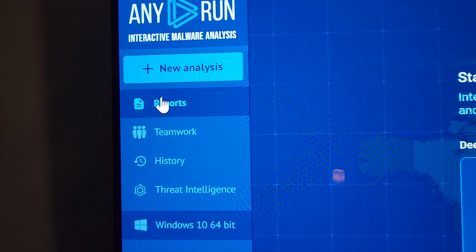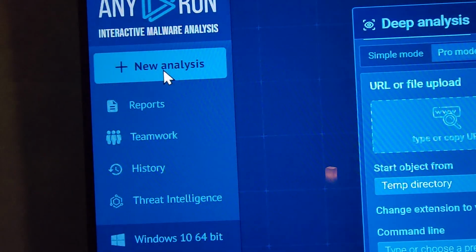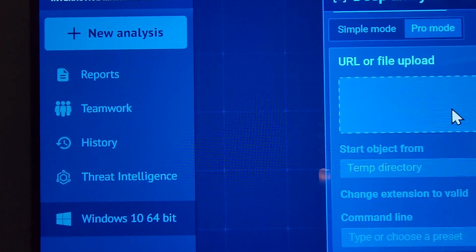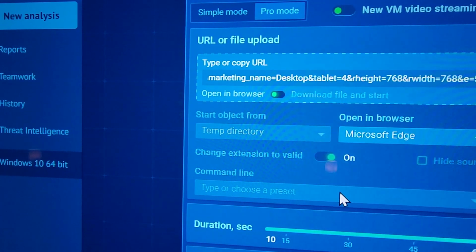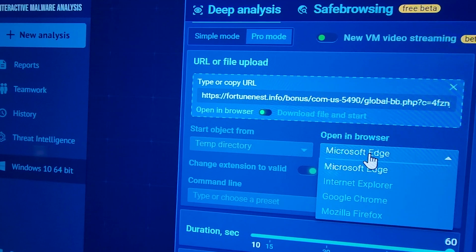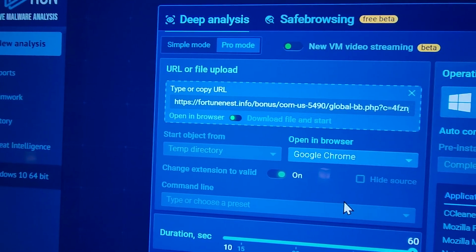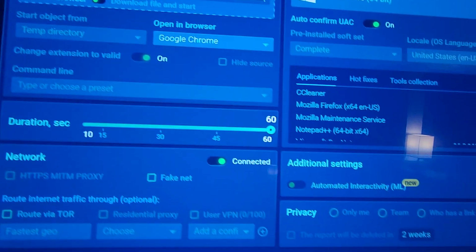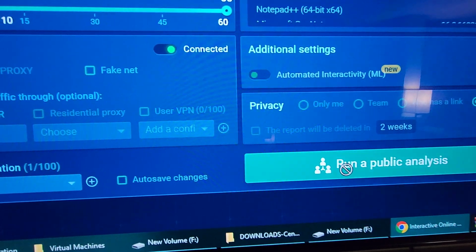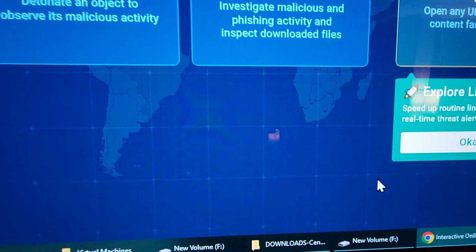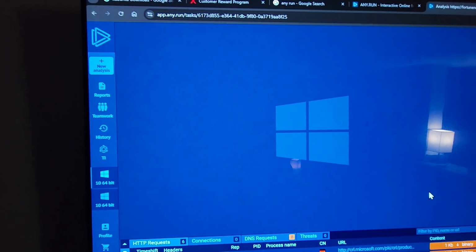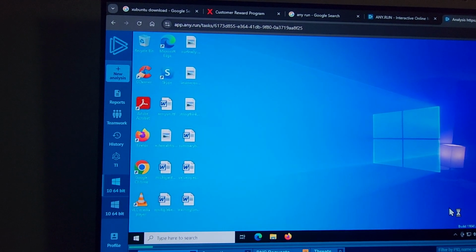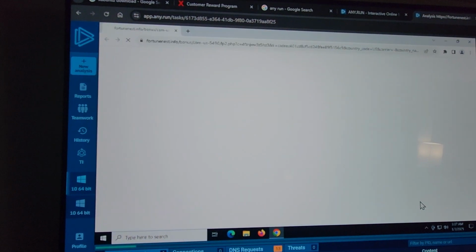So I'm going to select new analysis, and I'm going to paste the URL right here. And I'm going to run this in Chrome because that's the browser I'm using right now. And select public analysis. Run the public analysis. So this is the virtual machine. It's running this, and you can see the virtual machine starting.